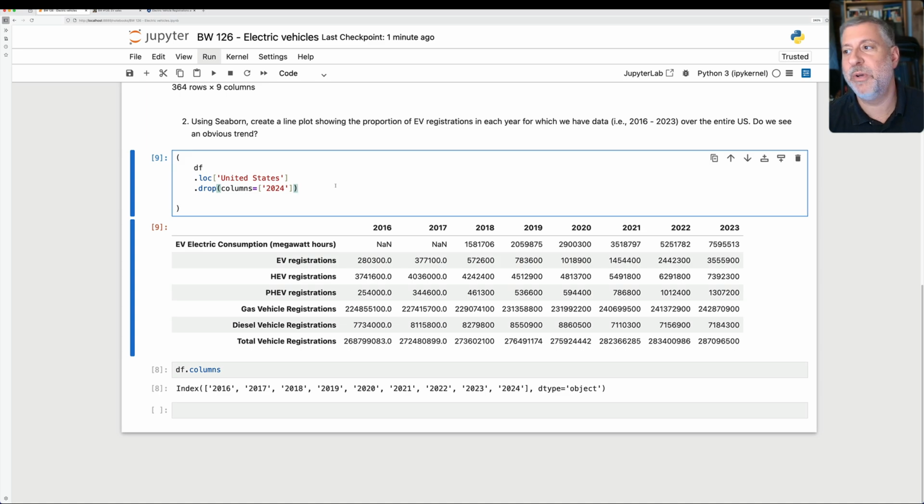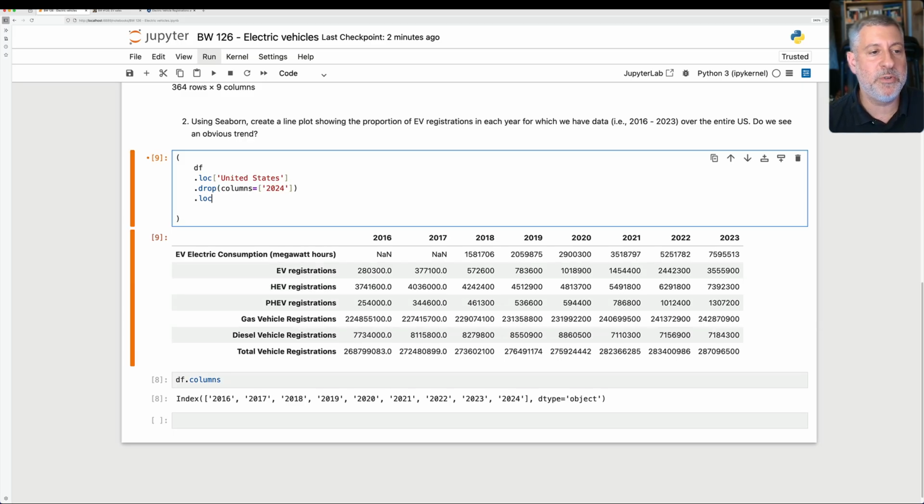Okay, so far so good, but that's not quite what we want. We now only are really interested in EV registrations and total vehicle registrations because we want to know the proportion of EV. So I'm going to now use .loc, with, as usual, square brackets, but I'm going to use a list of rows in those square brackets. I'm going to say here EV registrations. I'm going to say here total vehicle registrations.